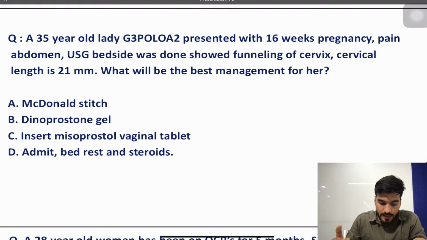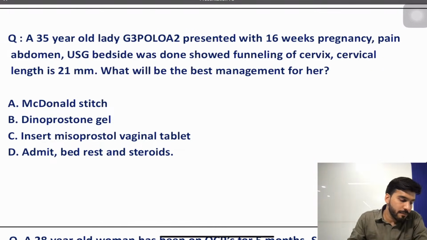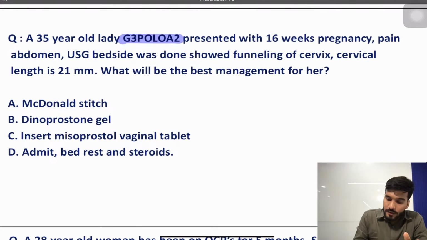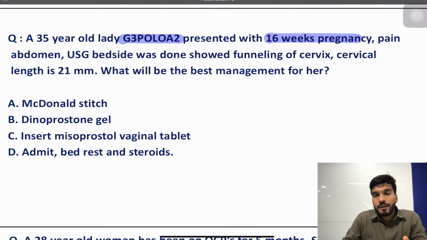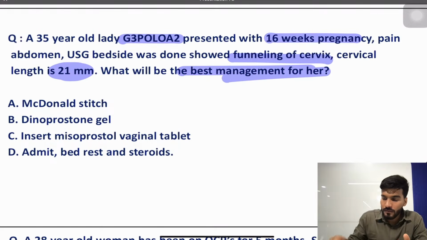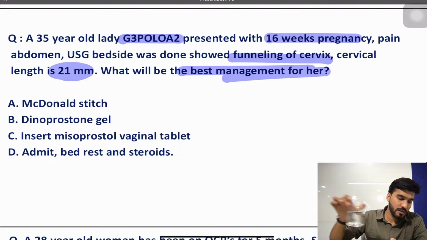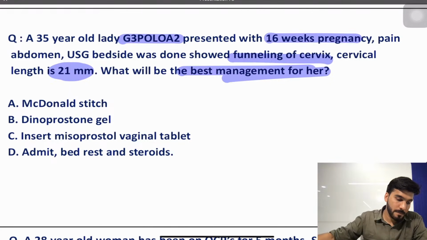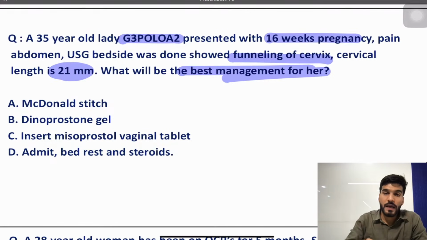Now one question, if they ask: a 35-year-old lady, gravida 3, para 0, living 0, abortions 2, that means she's pregnant the third time and had 2 previous abortions, presents with 16 weeks pregnancy and pain abdomen. The USG bedside was done. It shows funneling of the cervix. The cervical length was 21 mm. What will be the best management for her? What will be your answer for this particular question? What is your diagnosis?